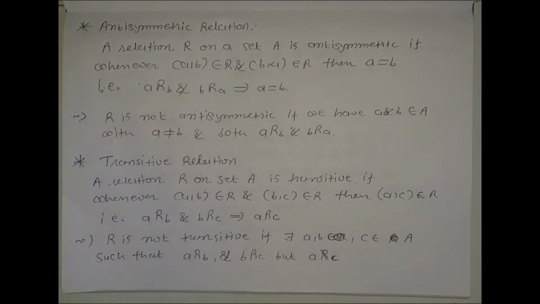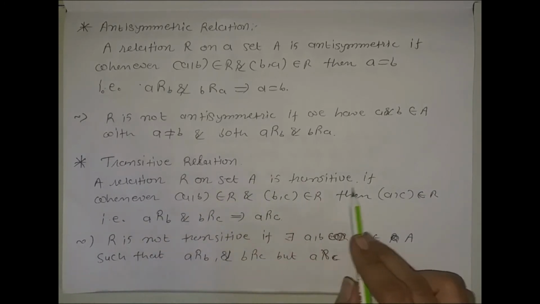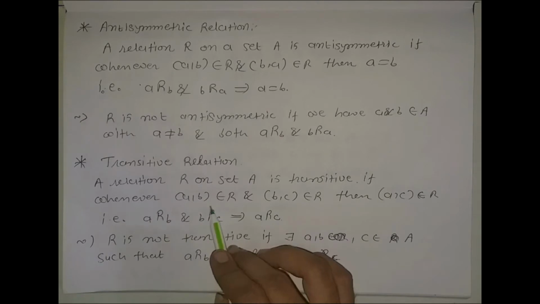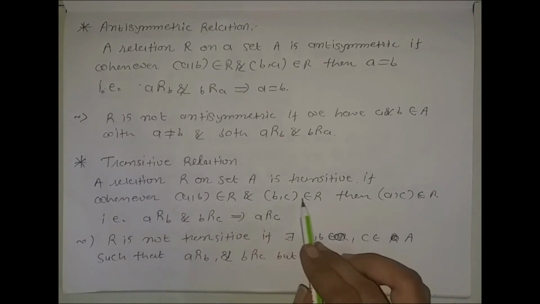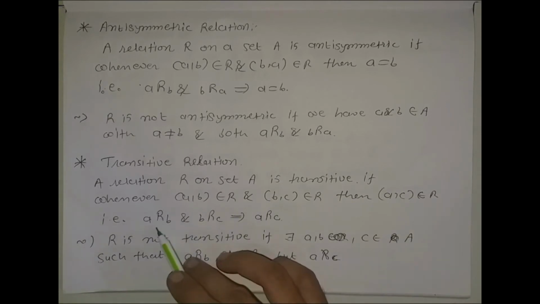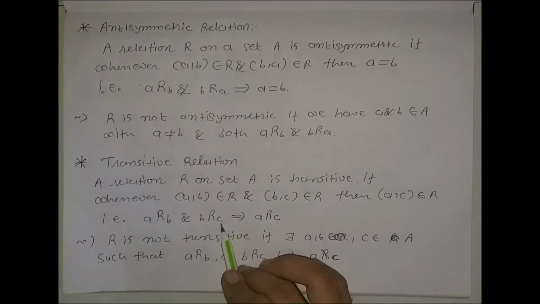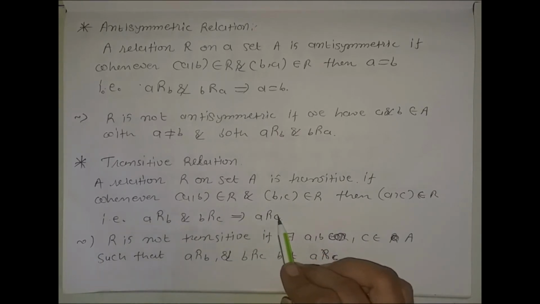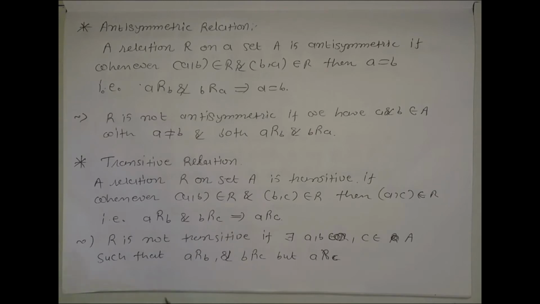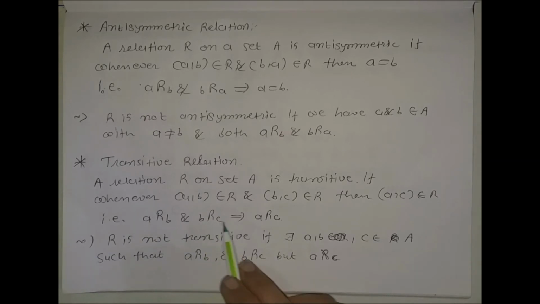Now the transitive relation. A relation R on set A is transitive if whenever (a, b) belongs to R and ordered pair (b, c) belongs to R, then ordered pair (a, c) belongs to R. That is, if a is related to b as well as b is related to c, then a is related with c. We transit from (a, b) to (a, c).